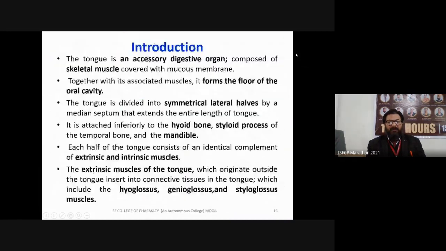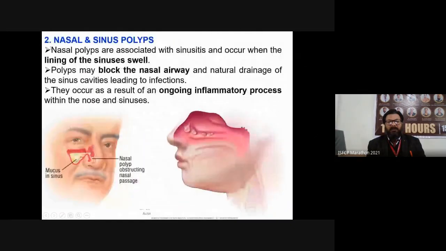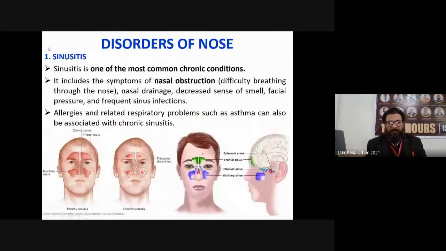Now, before discussing the tongue, I am going to discuss the disorders of the nose. There are some specific dysfunctions related to the nose. The first and primary dysfunction is called sinusitis. What is sinusitis? Sinusitis is one of the most common chronic conditions. It includes the symptom of nasal obstruction.